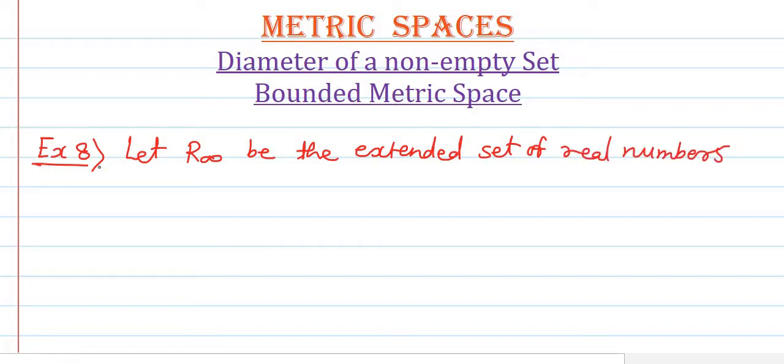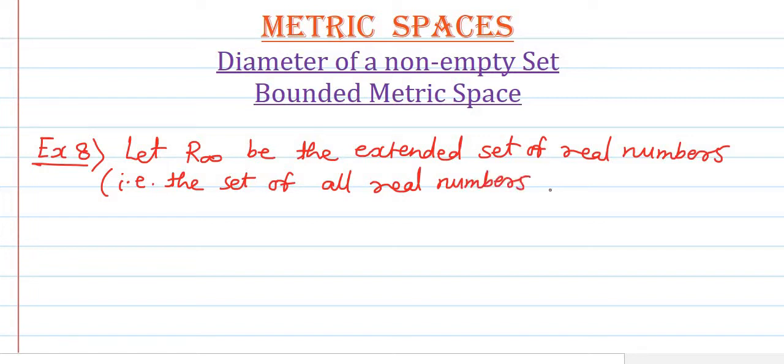By the extended set of real numbers, we mean the set of all real numbers including minus infinity and plus infinity.